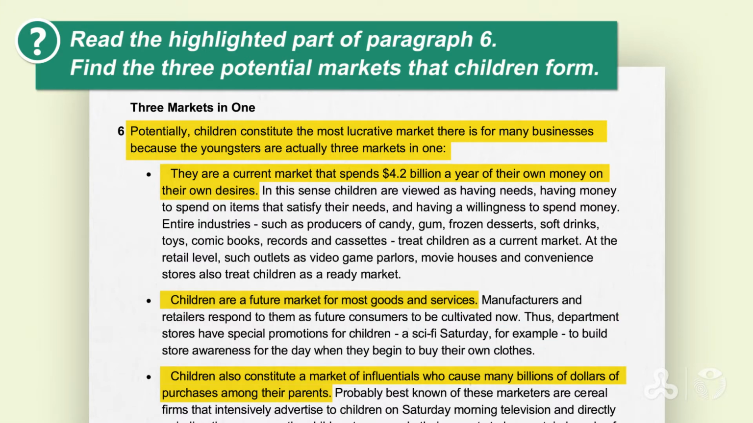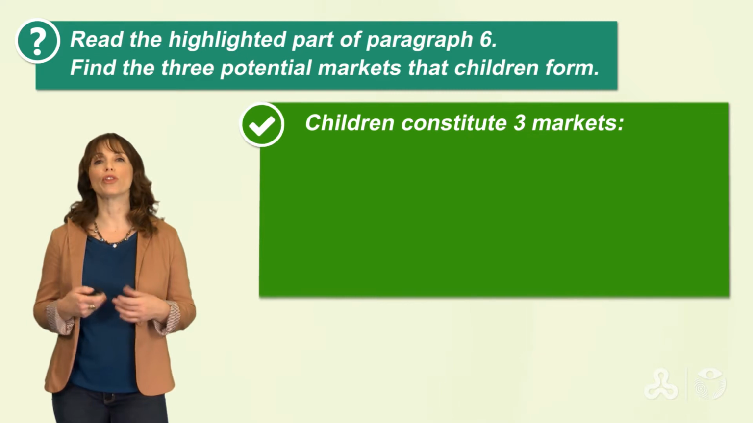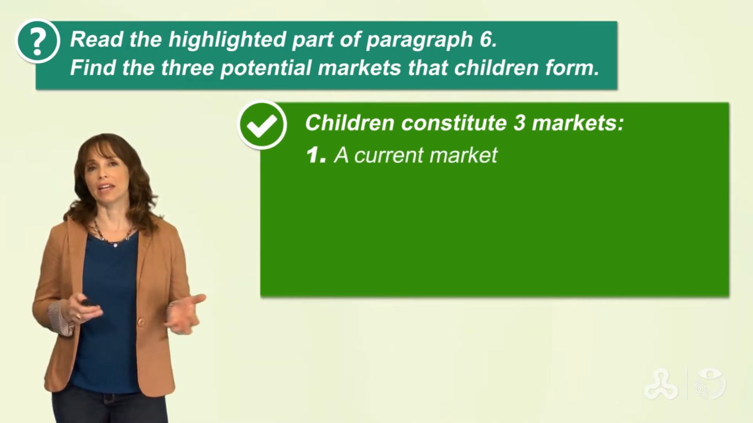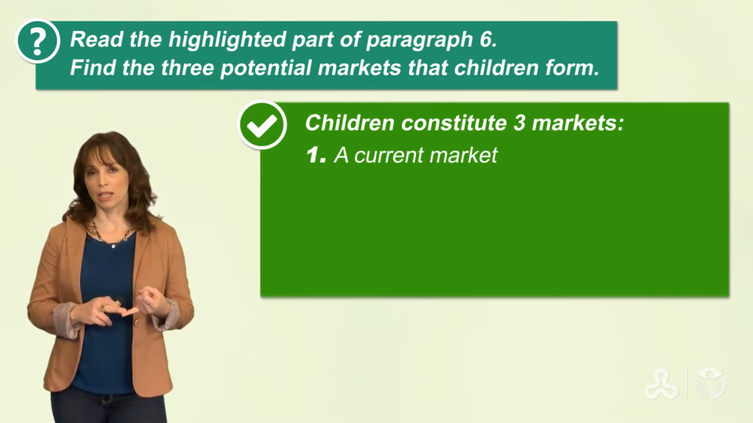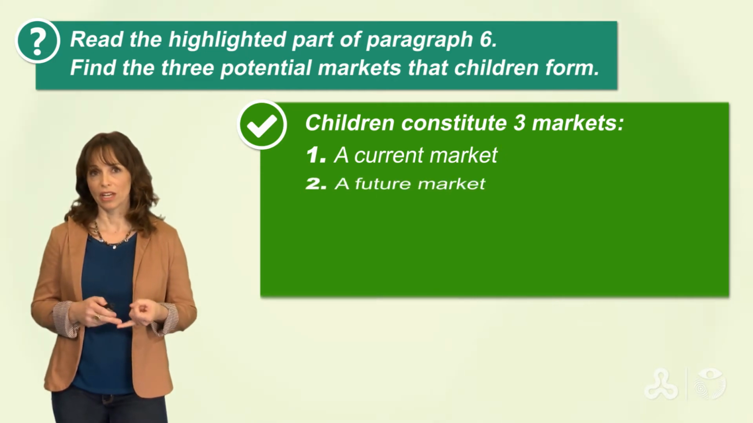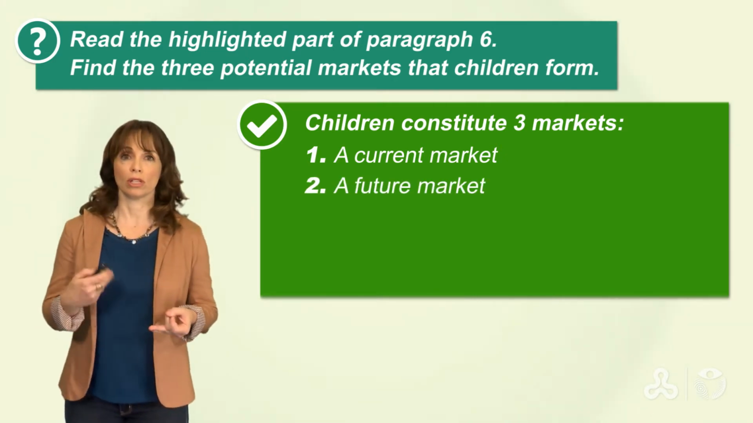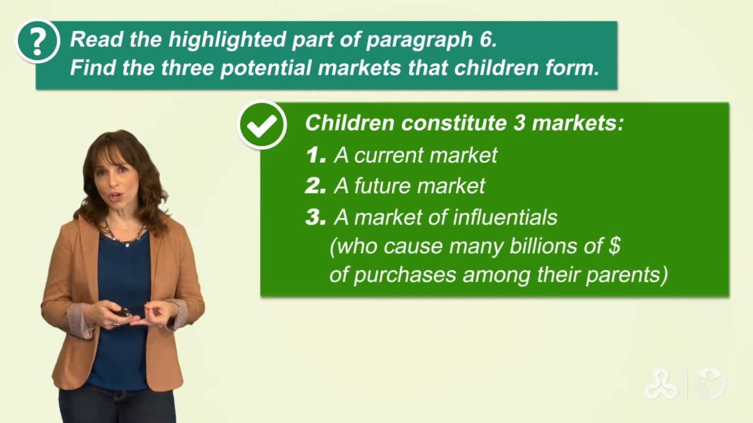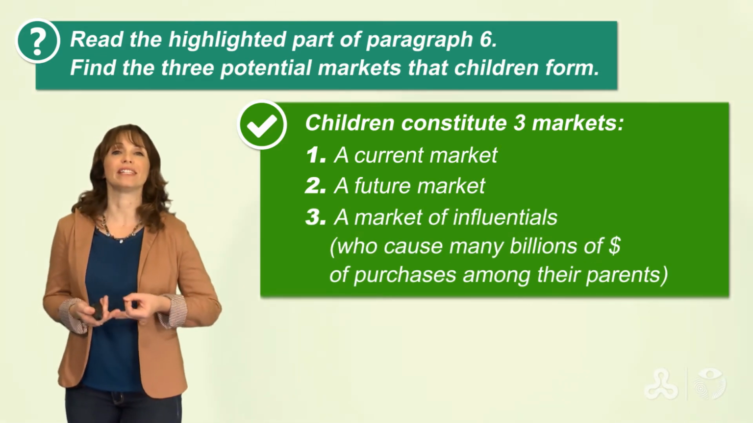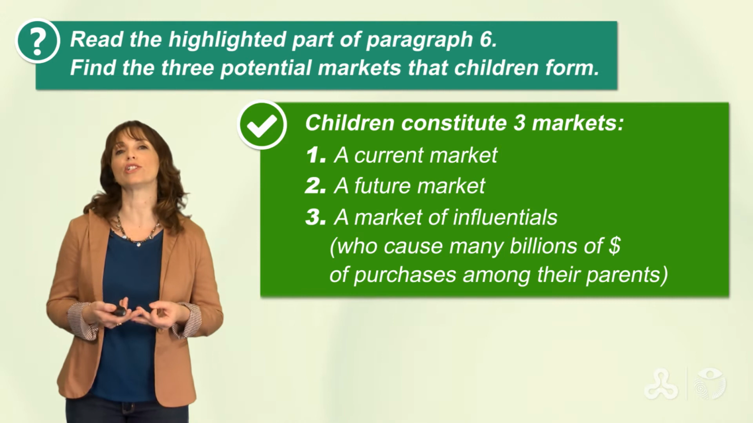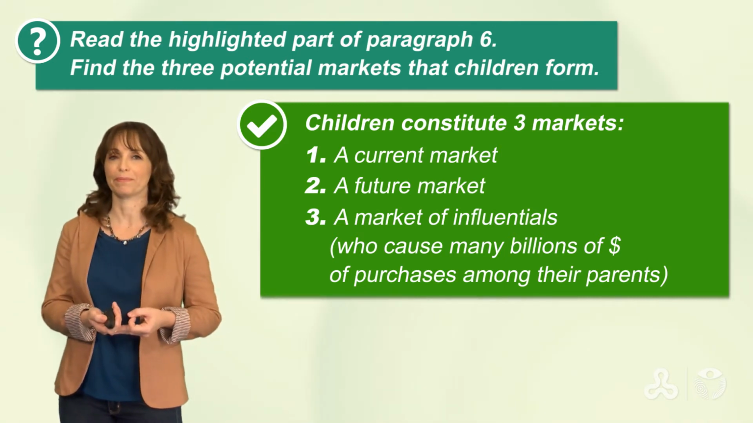So if we go over the 3 markets again, children are a current market, שוק קיים עכשיו. They are a future market, שוק עתידי. And also, they influence their parents. Okay? They're a market of influentials. הם גם משפיעים על ההורים שלהם.